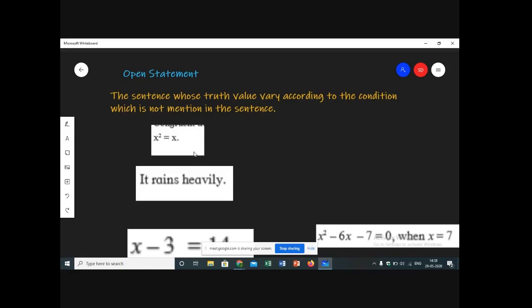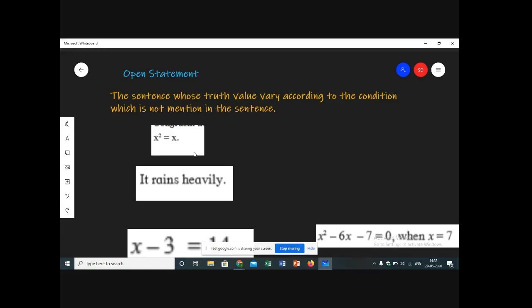No. So if my value of x is not given to us, can I say whether it is true or false? It may vary, right? I cannot say firmly whether it is true or false. So which type of sentence is it? Is it an open sentence? Yes. Such sentences whose truth value changes according to the condition are called open sentences.